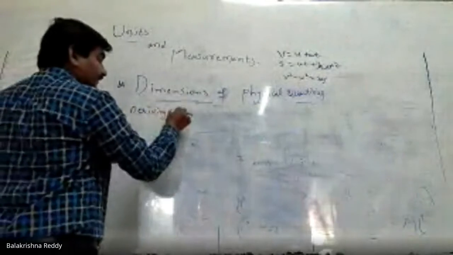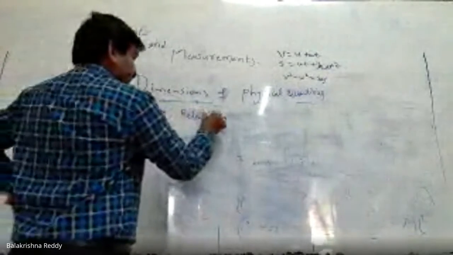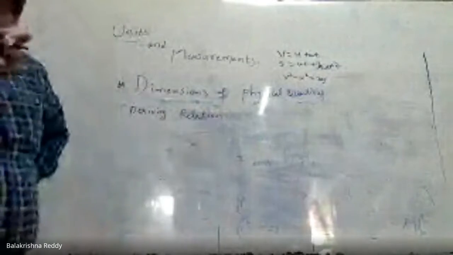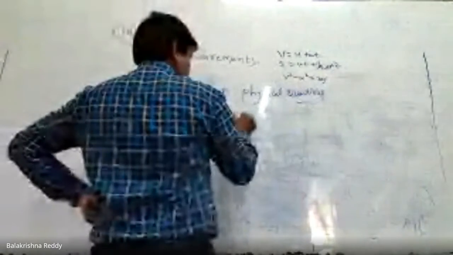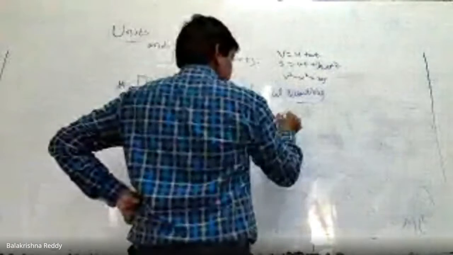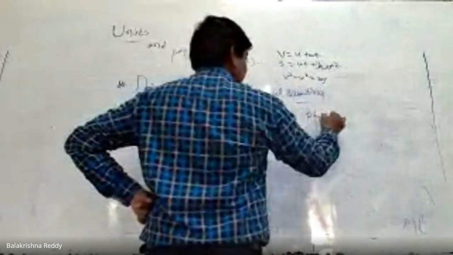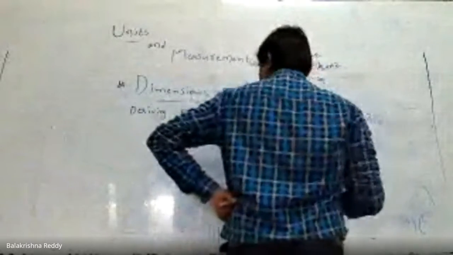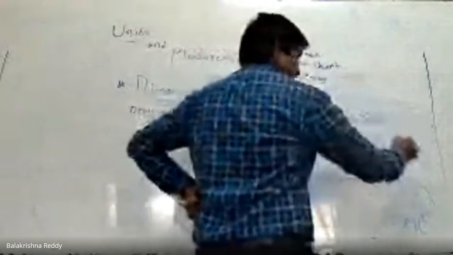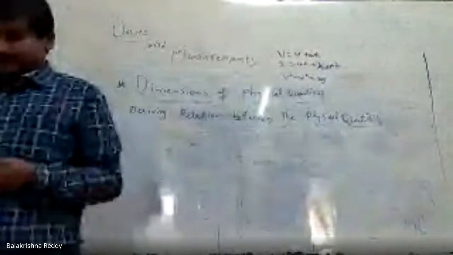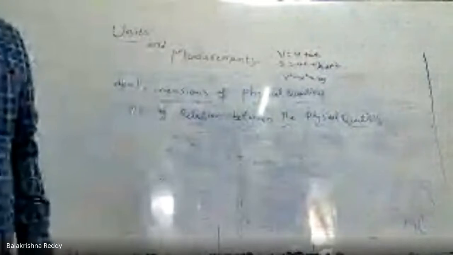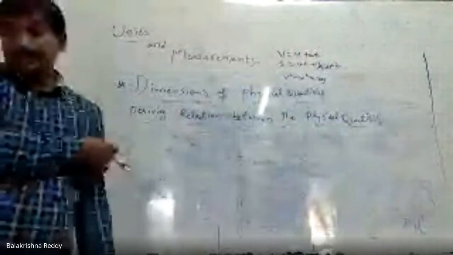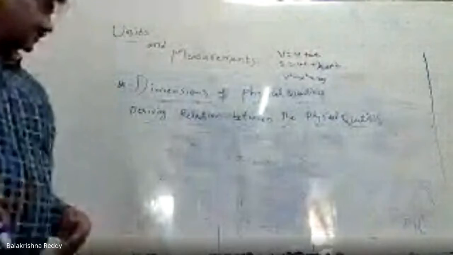Deriving the relation among the physical quantities, the relation between or among the physical quantities, by using dimensional analysis. So here we will take one question. With that only we derive, because unless you take an example, you will not get into that.